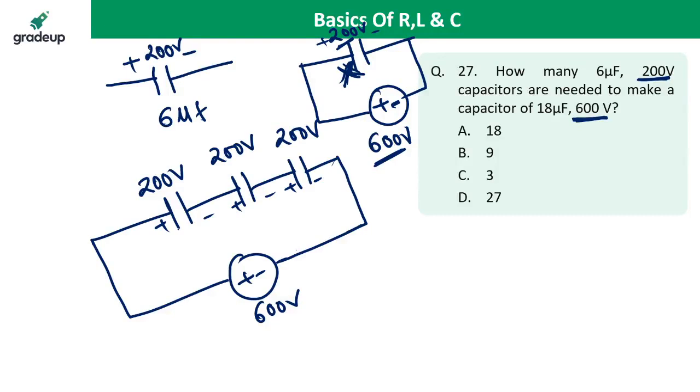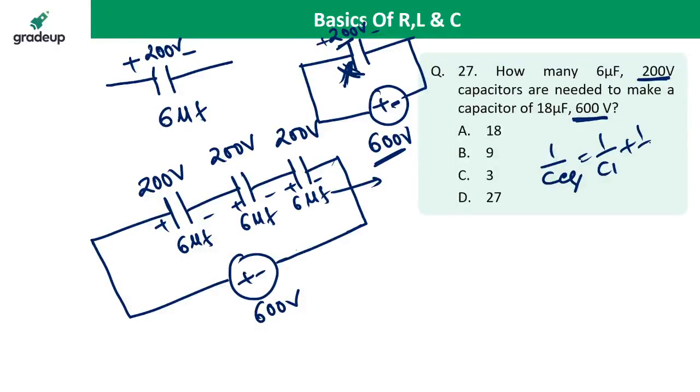But the demerit is that if we connect the 6 microfarad capacitors in series, we get 2 microfarad. Because for 3 capacitors in series the formula is 1 upon C equivalent equals 1 by C1 plus 1 by C2 plus 1 by C3. So I get the equivalent capacitance of 2 microfarad.